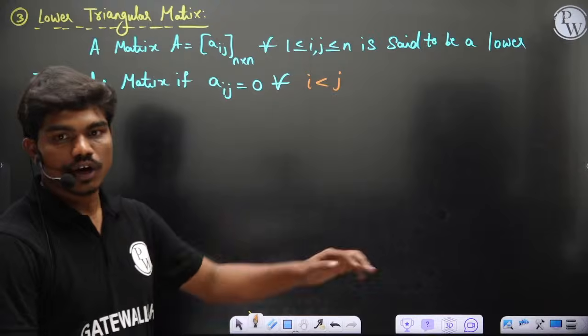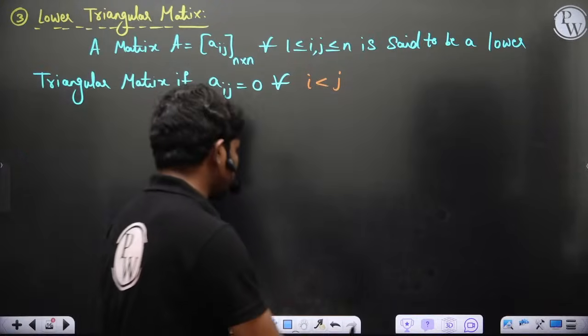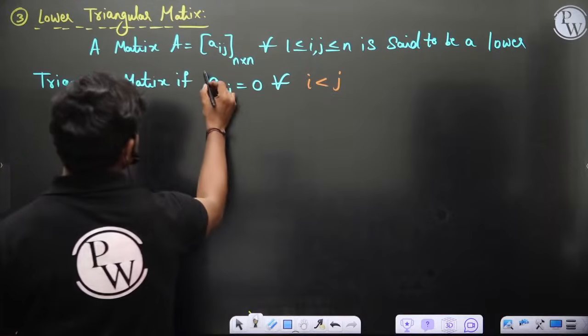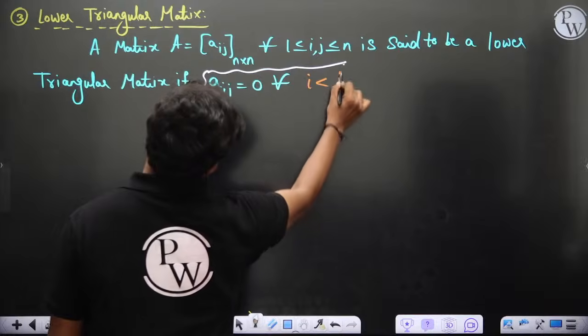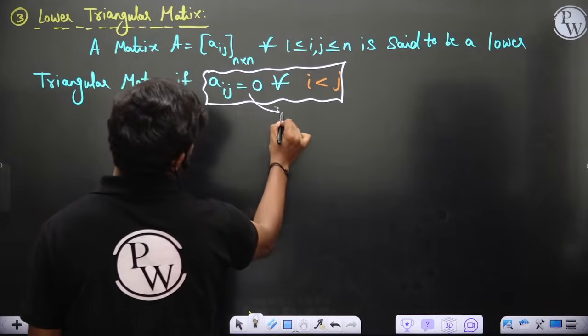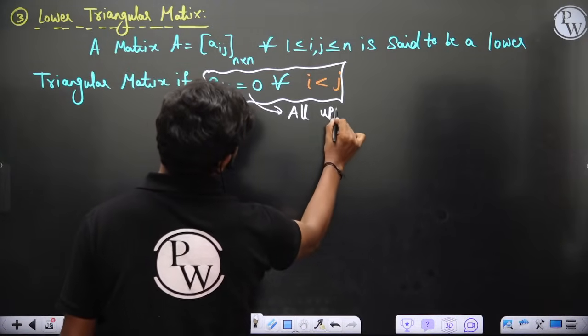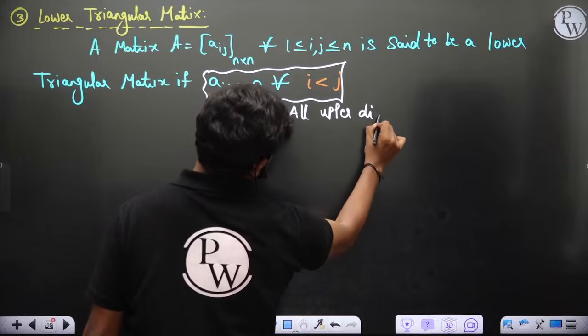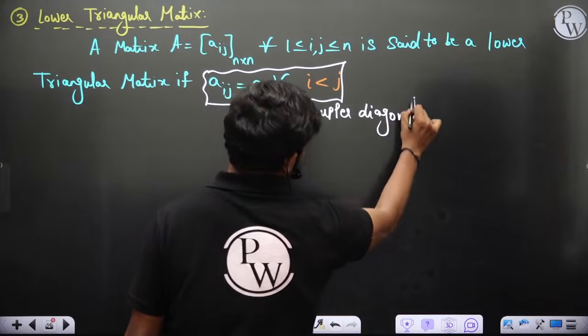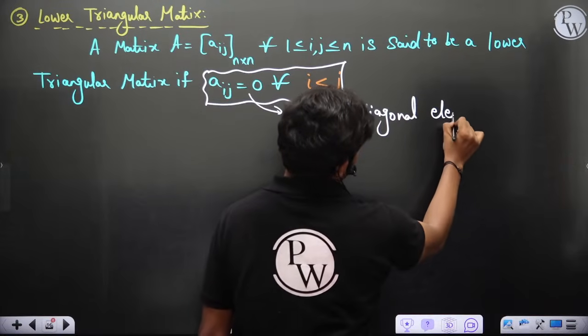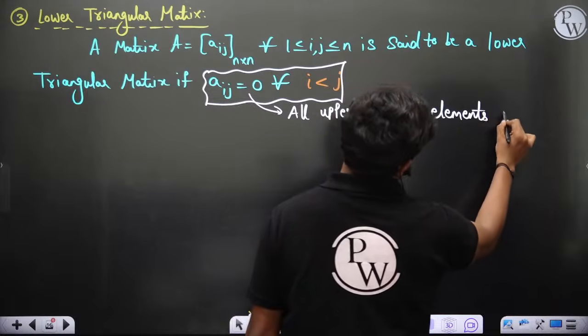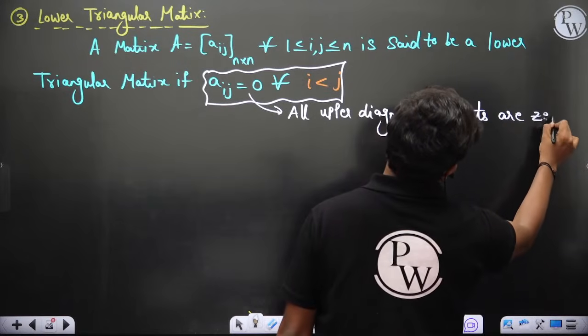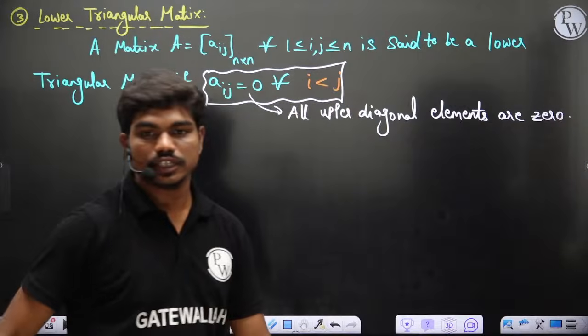That's it. It means all the upper elements are zeros. This statement tells you all upper diagonal elements are 0.